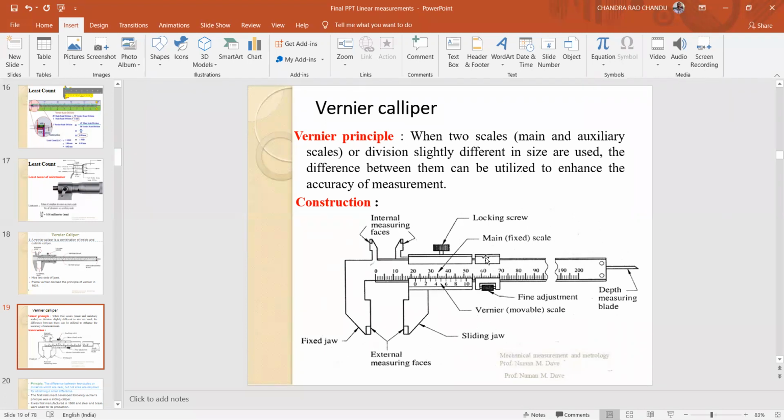Here the fine adjustment is there to make fine adjustment of the vernier, and the locking screw is there to lock. Here the depth measuring blade is there to measure depths.